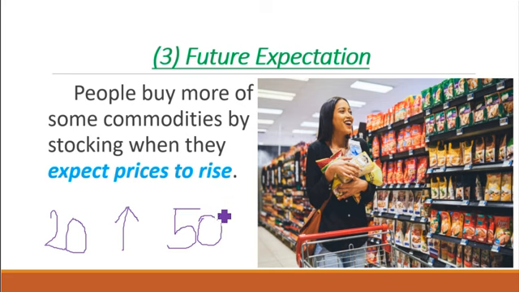Because it's not that they demand more. Maybe presently when the price is still just 20, they're only buying 2. But because they are expecting that price will rise, they quickly go and stock their house with 10. The reason why they increase their quantity is not because price has fallen. No, it's because of future expectation. That's how future expectation could lead to abnormal demand.